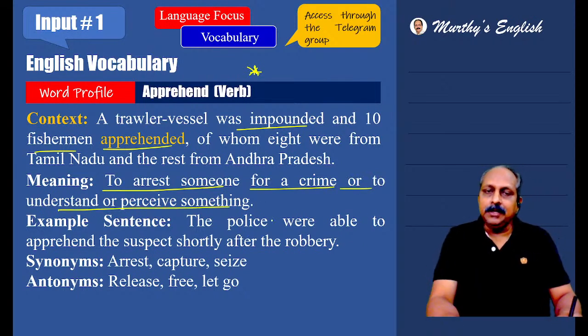They want information, they may arrest, or for some crime, they may arrest. The police were able to apprehend the suspect shortly after the robbery. Arrest the suspect after the robbery. Arrest, capture, seize. Release, free, let go.